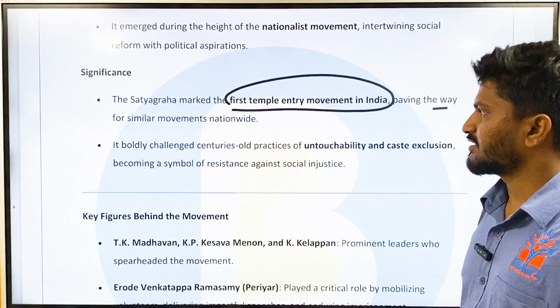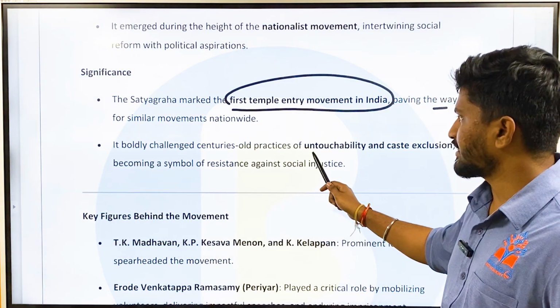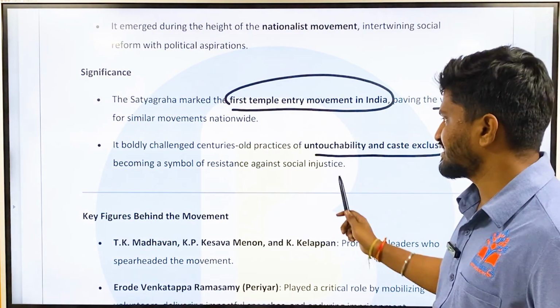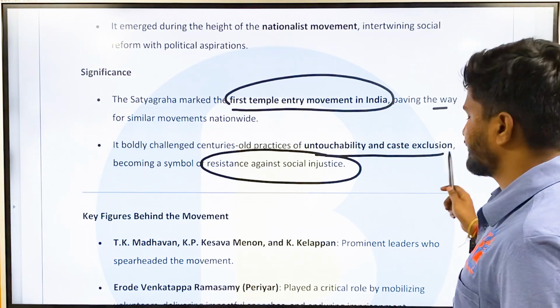Paving the way for similar movements nationwide, it boldly challenged the centuries-old practices of untouchability and class exclusion, becoming a symbol of resistance against social injustice. Okay, this is why it becomes very important.